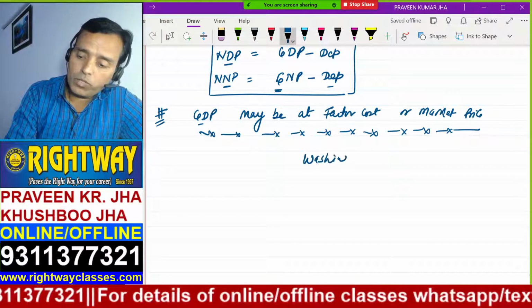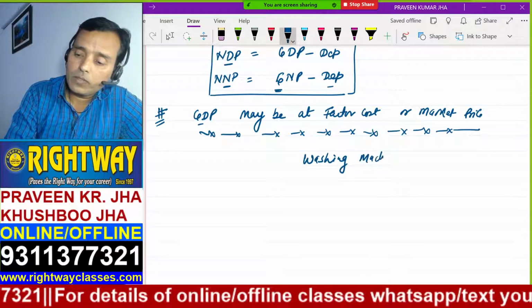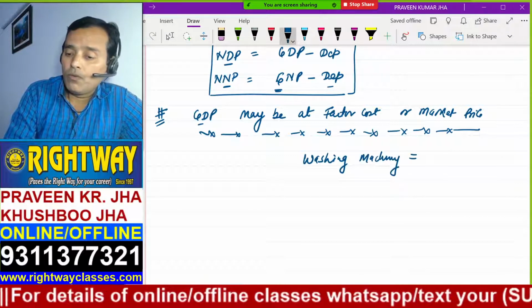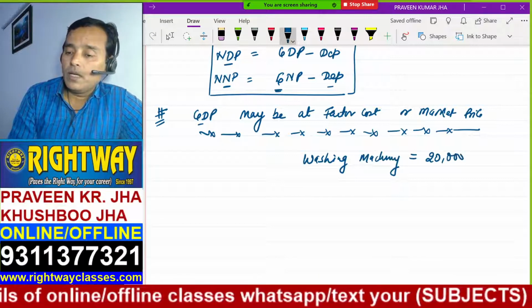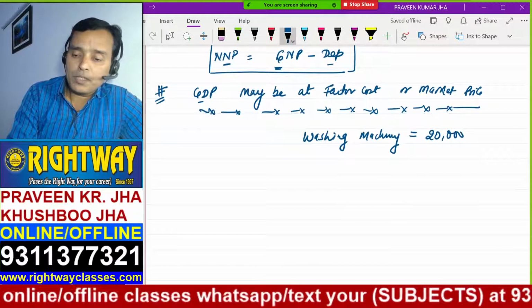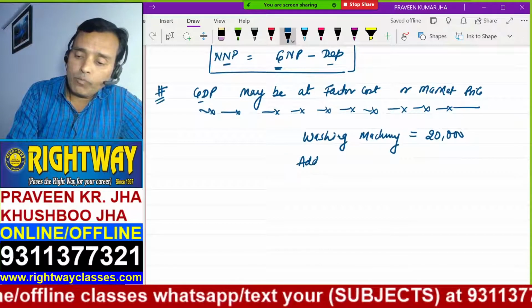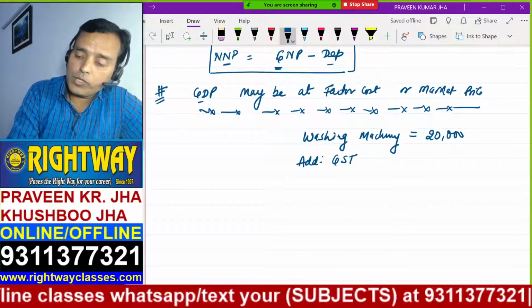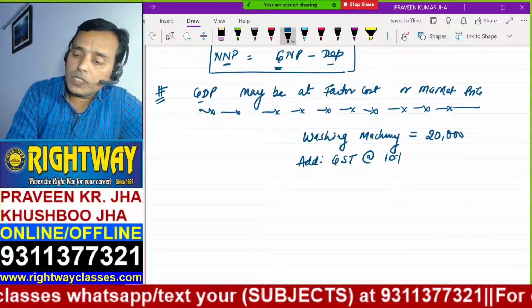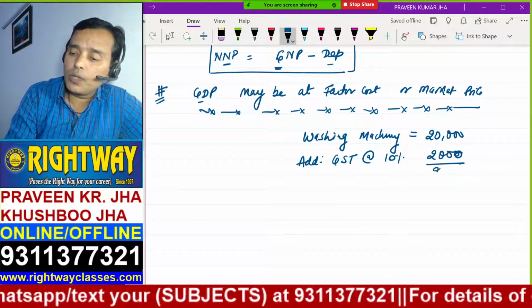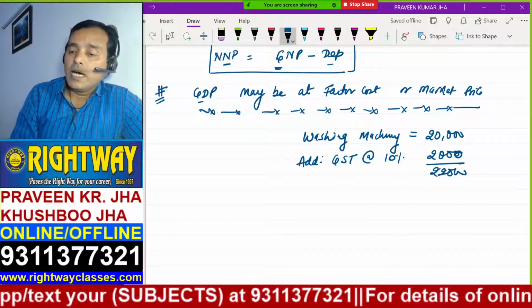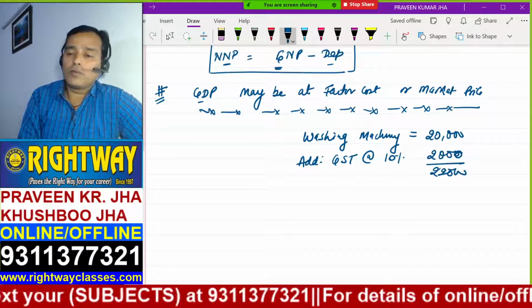Take the example of a washing machine. The washing machine cost is, suppose, 20,000. The shopkeeper tells you that you have to pay GST also, suppose at the rate of 10%. Add this GST and it becomes 22,000. How much money will you pay to the shopkeeper?